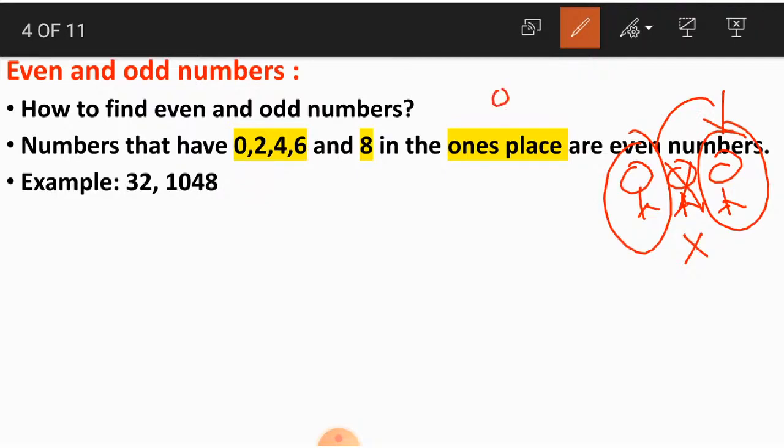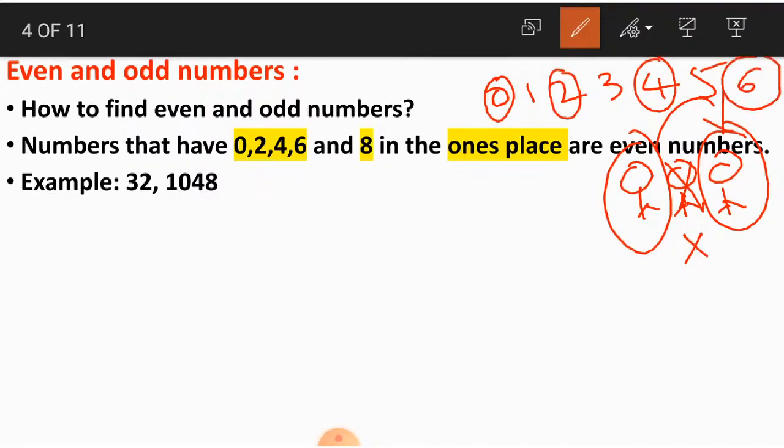In the same way, we know the numbers 0, 1, 2, 3, 4, 5. And what are we doing here? For even numbers, we are picking up the alternate numbers starting from 0. Starting from 0, we are picking up the alternate one-digit numbers, which are 0, 2, 4, 6 and 8.